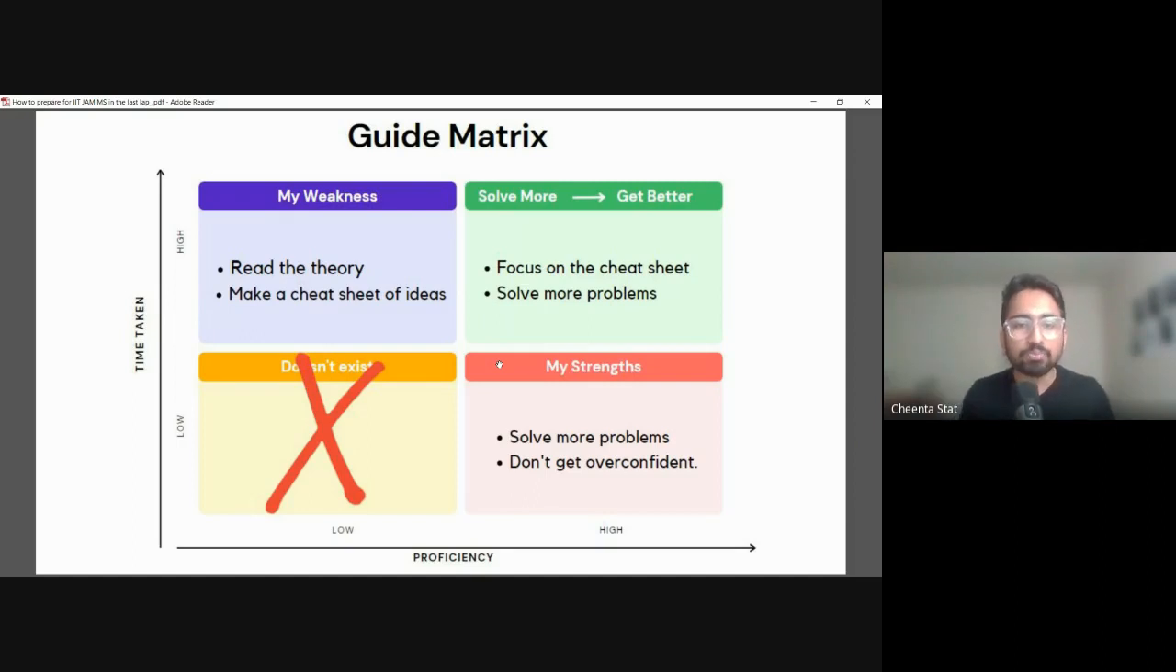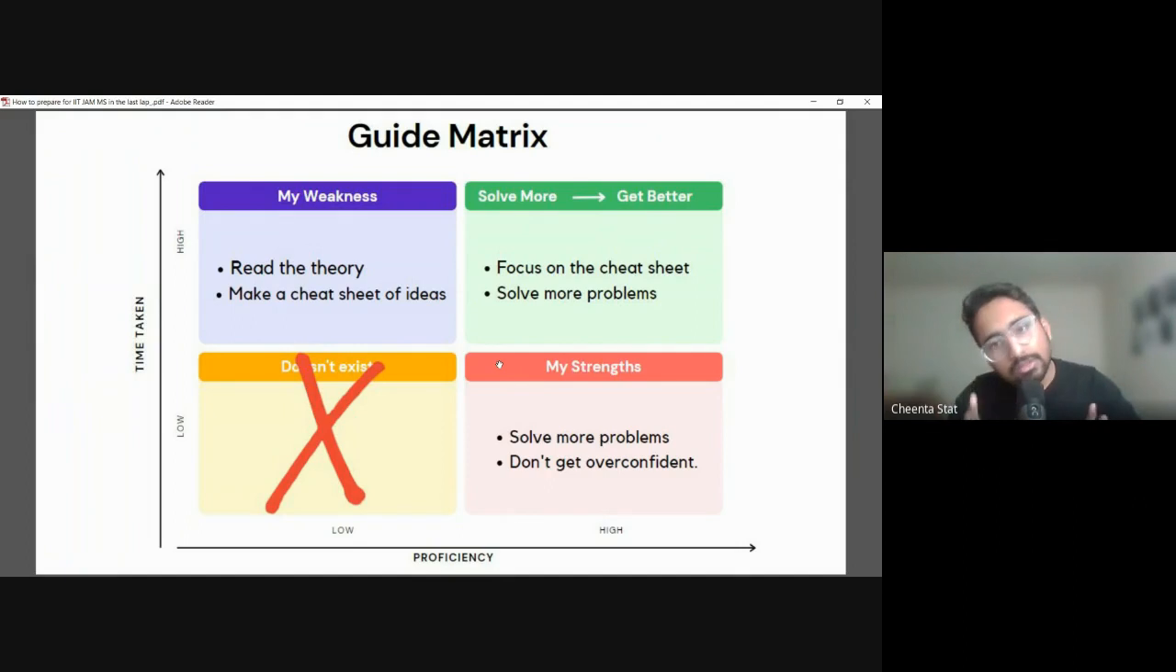After you have discovered this, how do you guide yourself? After you have understood your weaknesses, you have to read the theory well and make a cheat sheet of the ideas, because your proficiency is low in that area. You don't know much of it, and hence your time taken is high. Then after you solve more of those, you will move into high proficiency but high time taken.